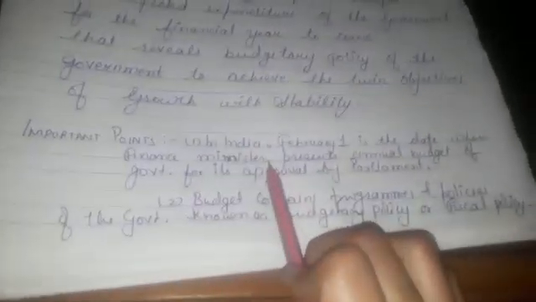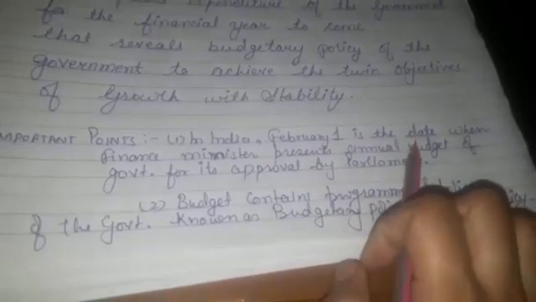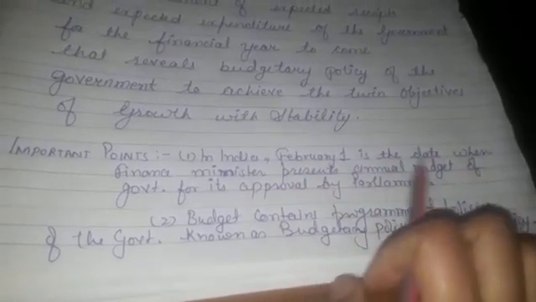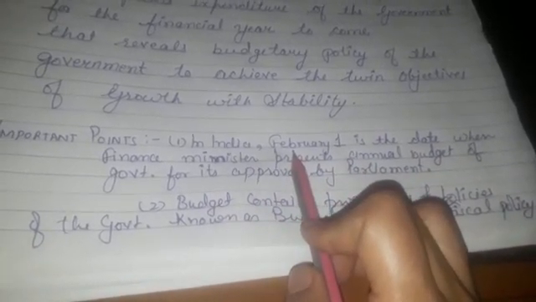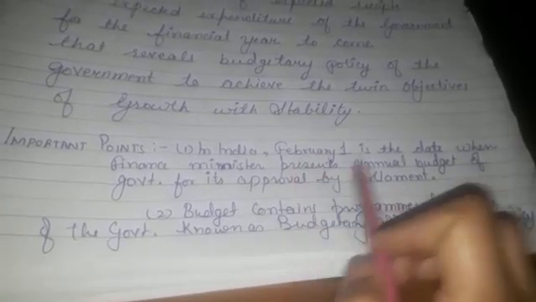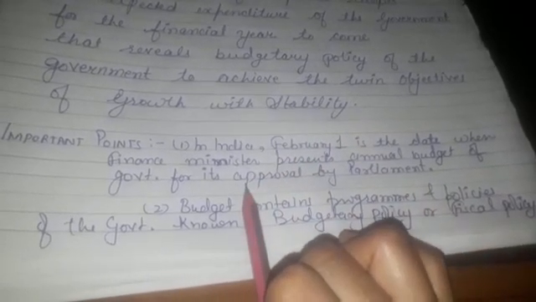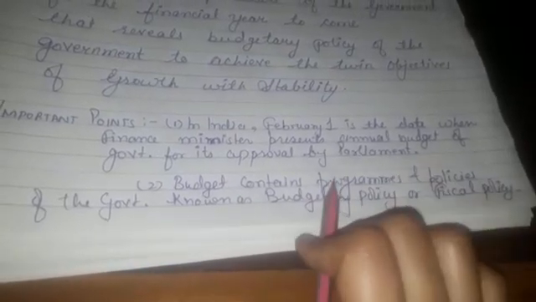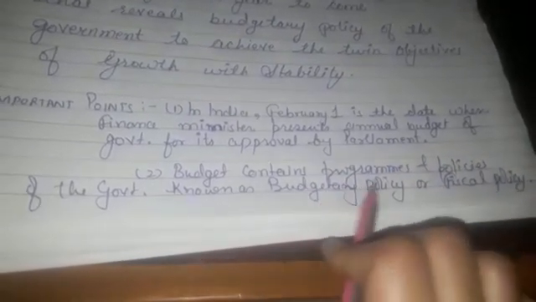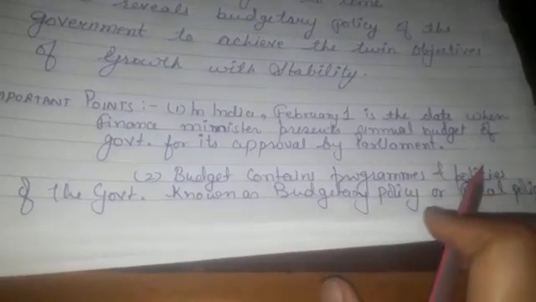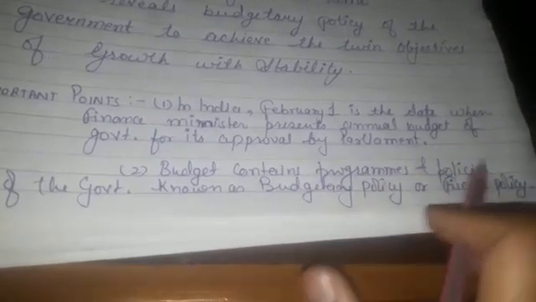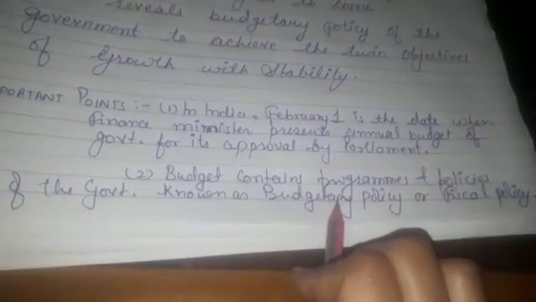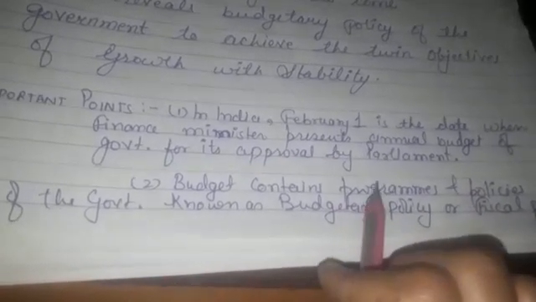With this, we must know that in India, February 1 is the date when the finance minister presents the annual budget of the government for its approval by the parliament. It is generally on the 1st of February of each year that the annual budget for that particular year is presented in the parliament by the finance minister. And this budget which is presented in the parliament contains the programs and policies regarding its receipts and expenditure, which is known as budgetary policy or fiscal policy. So apparently we can see here, budgetary policy or fiscal policy is the policy of the government which is related with the government receipts and expenditure.